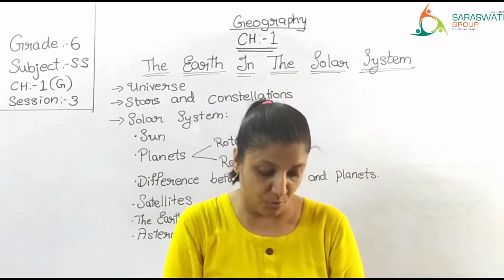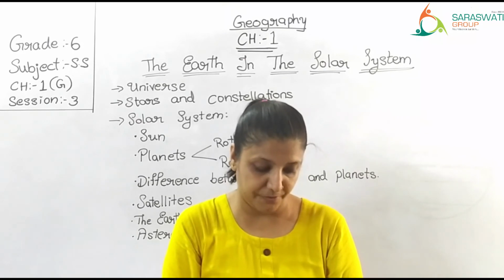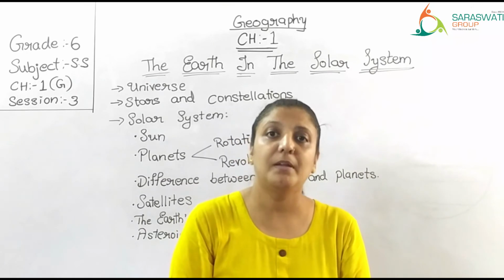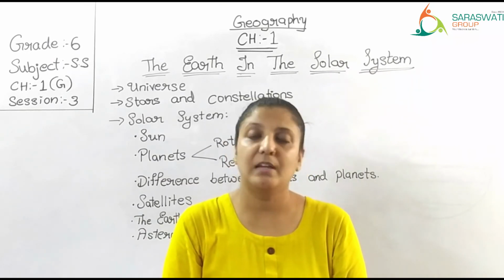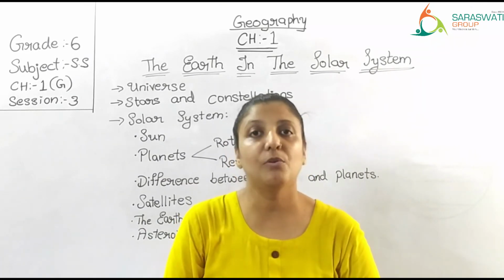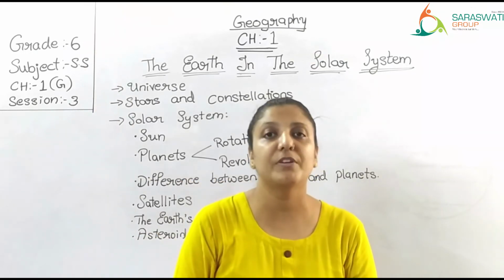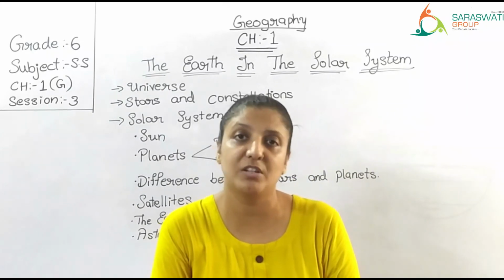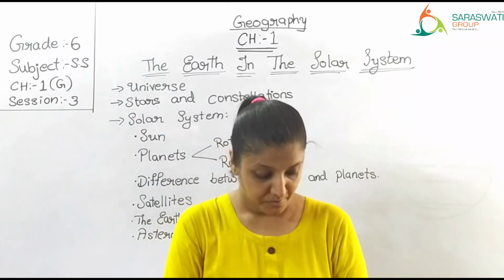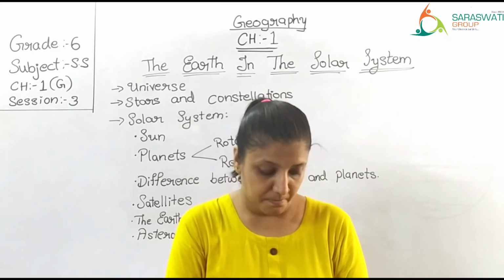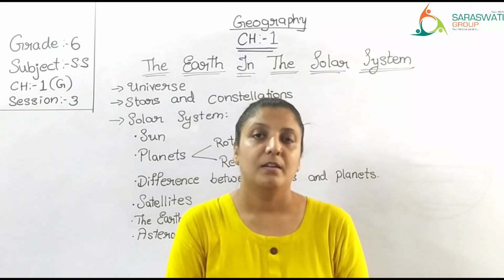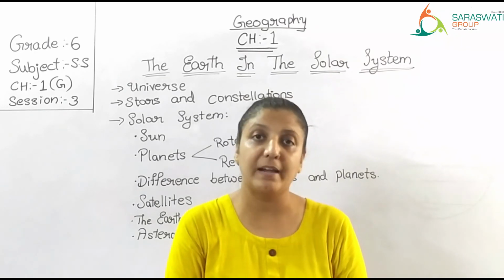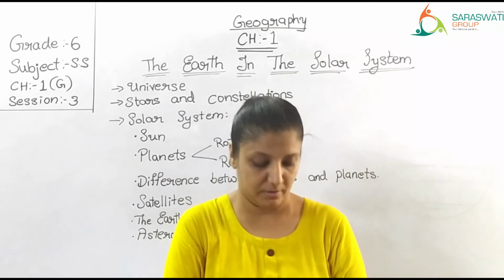But some are quite large and fall on the Earth's surface, creating a hole or a crater. Sometimes they are very large, so they cannot burn completely, and they fall on the surface of the Earth, creating a crater. A pit forms on the Earth's surface, and that is called a crater. They are then called meteorites, not meteoroids. They are meteorites if they fall on the surface of the Earth.